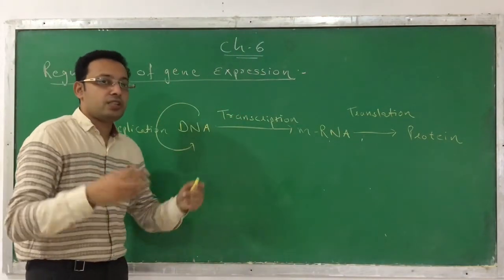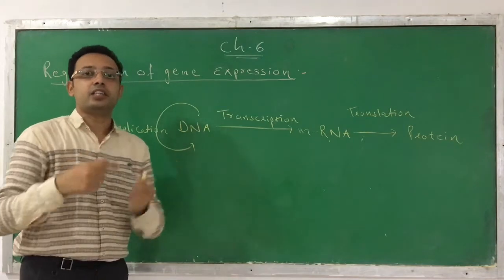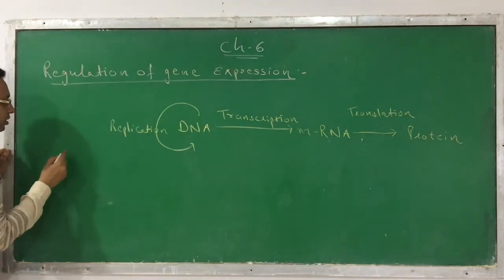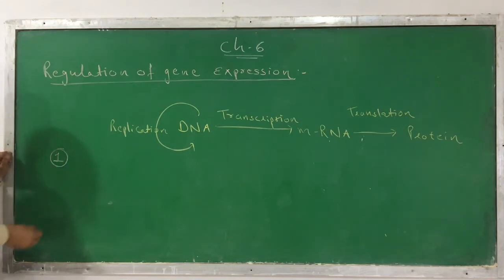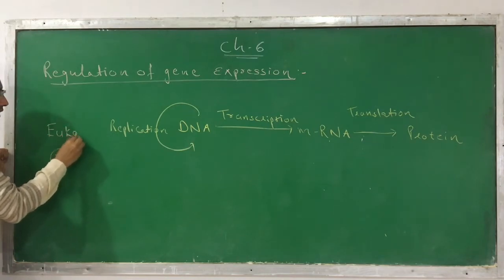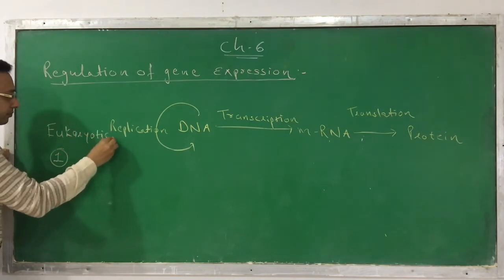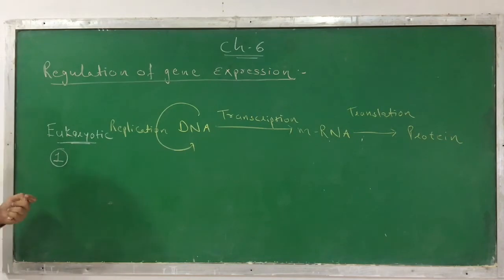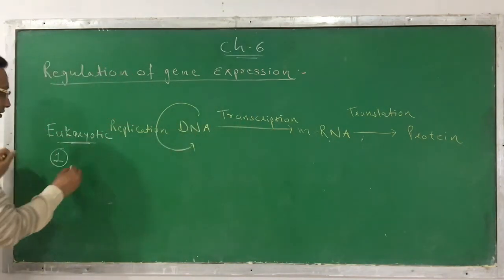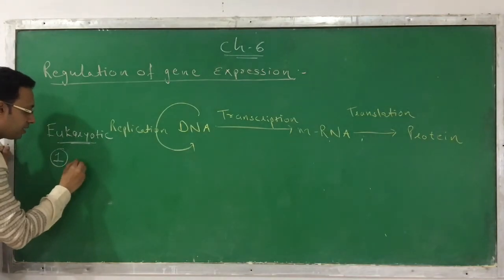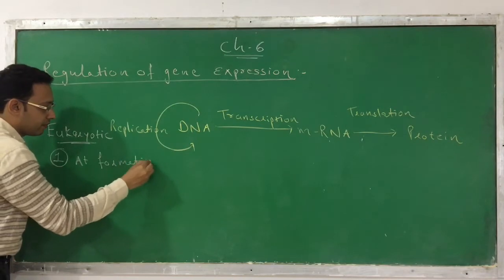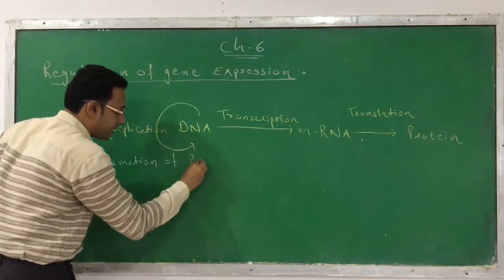So now what happens? Here, the regulation occurs at different levels in the eukaryotic cell. So what are the different levels at which the regulation of gene expression occurs in a eukaryotic cell? In a eukaryotic cell, I am writing the eukaryotic cell, and then I will discuss the prokaryotic cell. In case of a eukaryotic cell, the first regulation occurs at the formation of primary transcript.